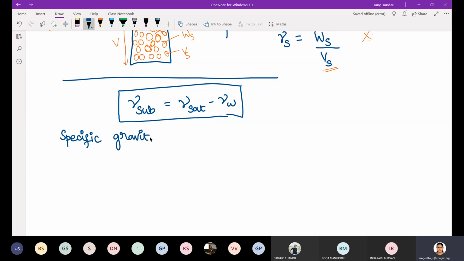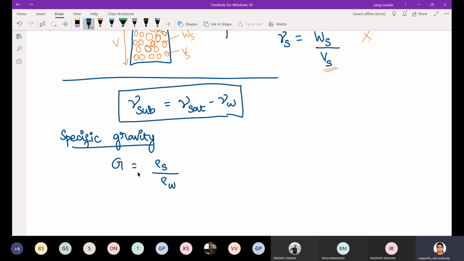So first we will be discussing what specific gravity is. How will you represent specific gravity? G, ma'am. GS. So specific gravity is the ratio between density of solids divided by density of water.